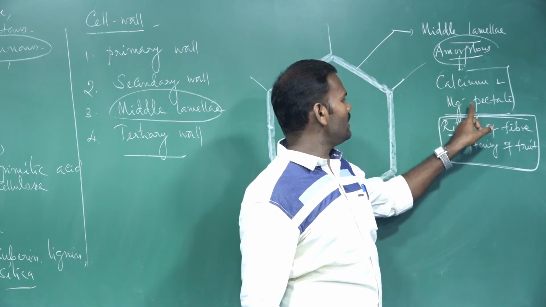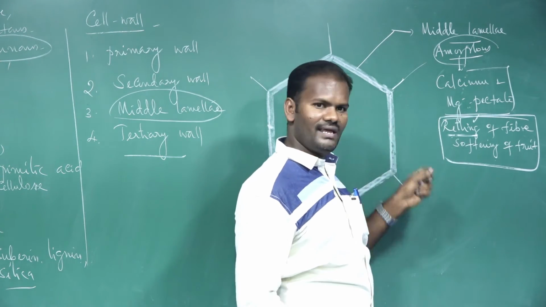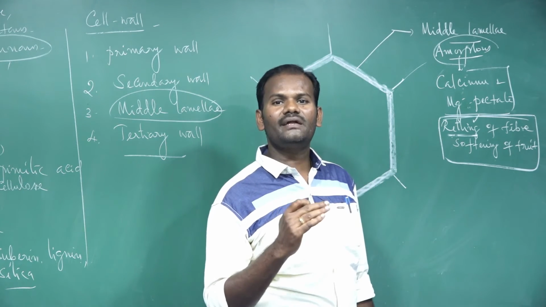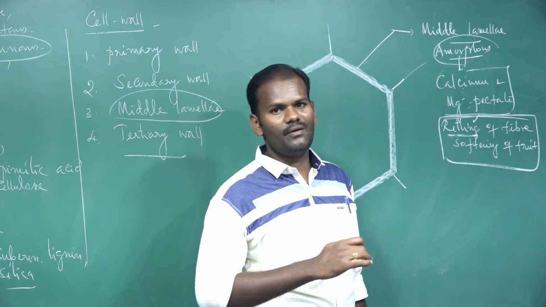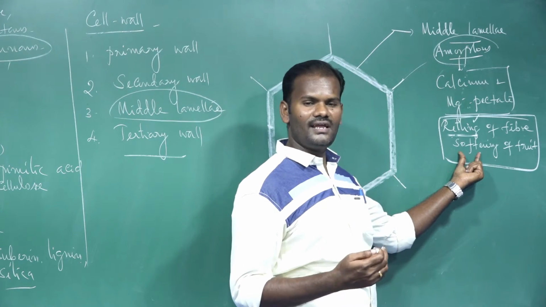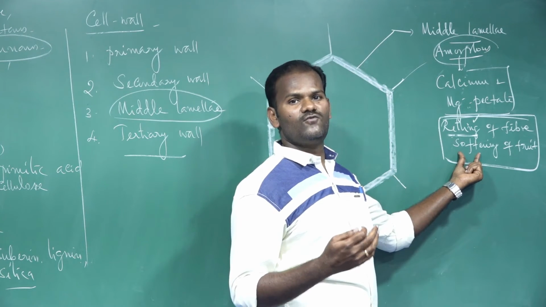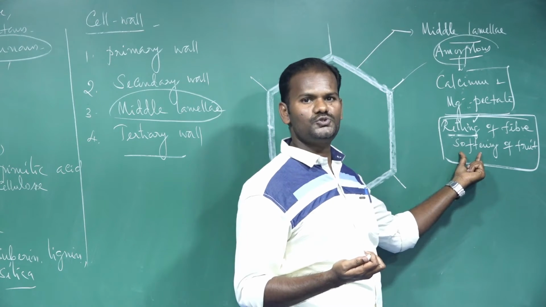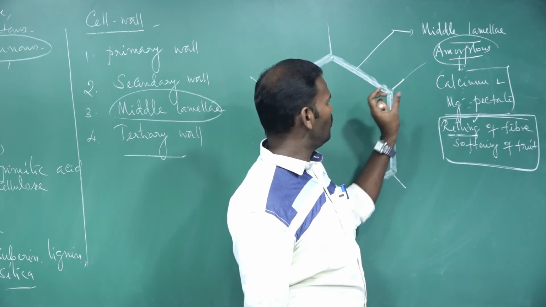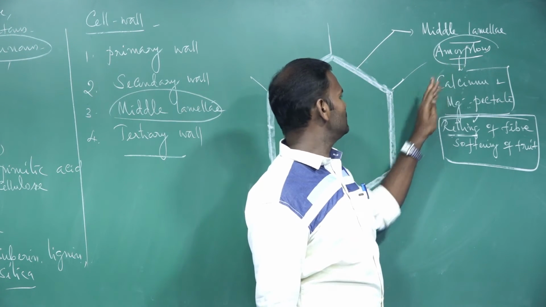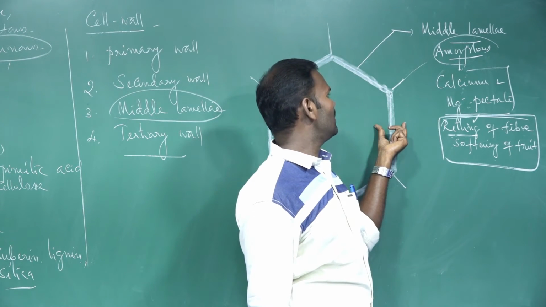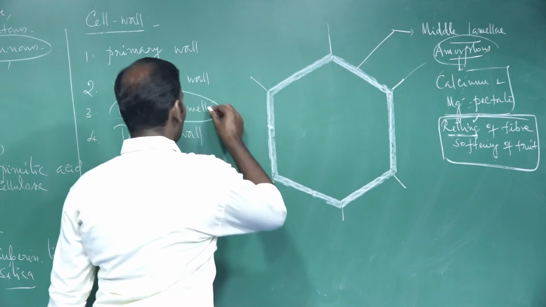Especially the calcium pectate and magnesium pectate of the middle lamella get decomposed due to an enzyme called pectic enzymes, which are released by the bacteria. Apart from that, fruits soften at the time of ripening. During fruit ripening, they become soft due to the dissolution of calcium pectate and magnesium pectate. So, the thin amorphous layer that forms a bridge between two adjacent cells is called the middle lamella. So, first, the middle lamella.